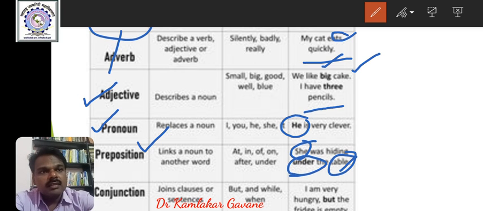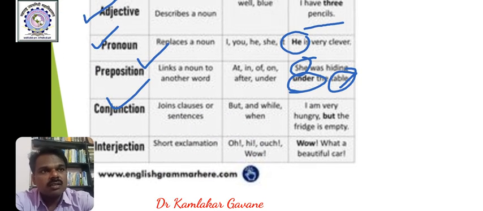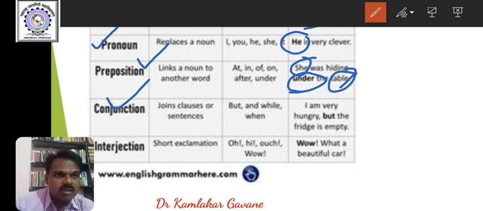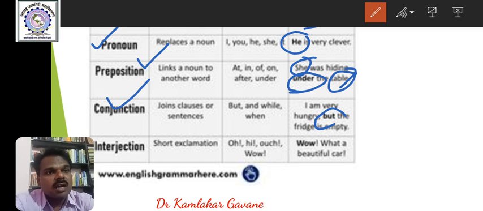Okay, then conjunction joins two phrases or two sentences. I am very hungry, but the fridge is empty. I am very hungry is a main clause, and the fridge is empty is a dependent or subordinate clause. And these two clauses are joined here with the help of the word but. Hence, but is conjunction, but, and, because. These are the examples of conjunctions.